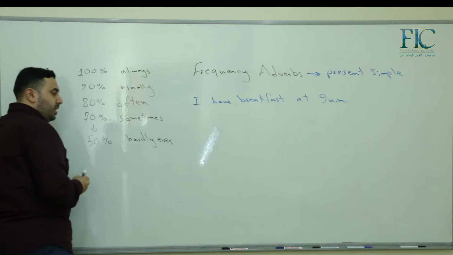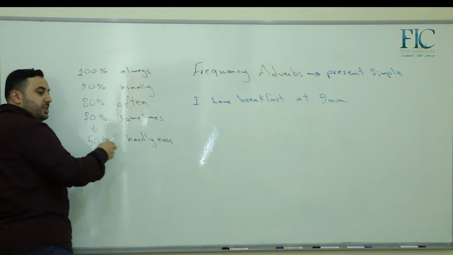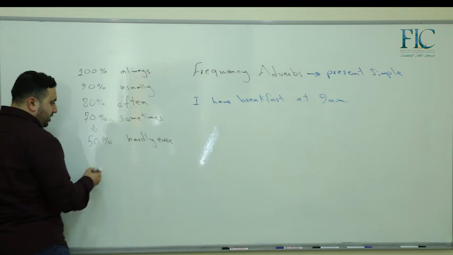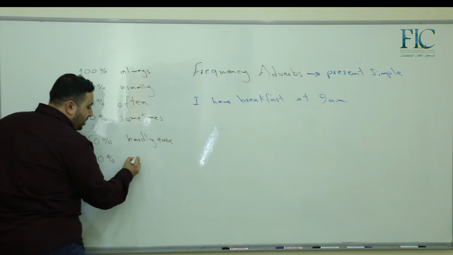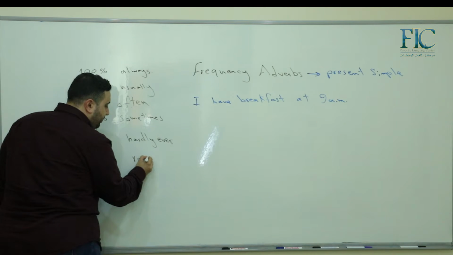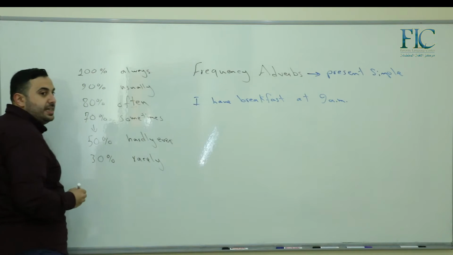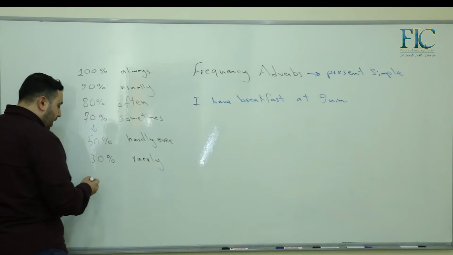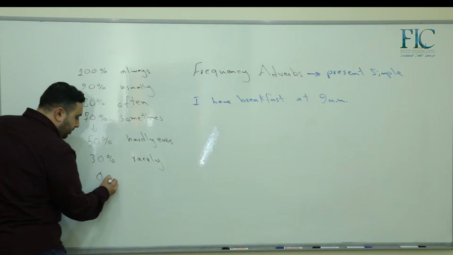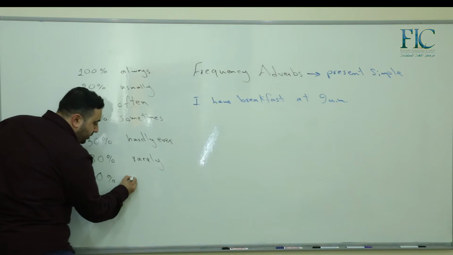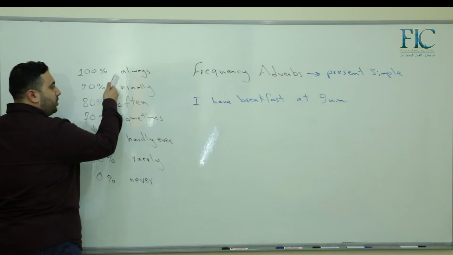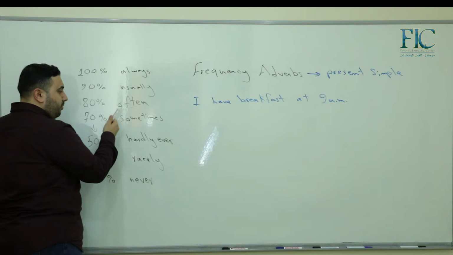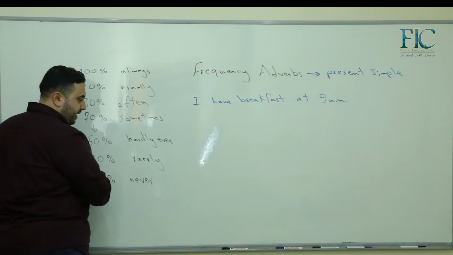Okay? Less than that, for example, 50%, I can use hardly ever. What does that mean, hardly ever in Arabic? It means بالكاد. أنا بالكاد أعمل هذا الشيء. Less than that, for example, 30%, we can use rarely. Rarely means نادرا. نادرا in Arabic. Last one, if it is 0%, okay, we use never. Never. So, always, usually, often, sometimes, hardly ever, rarely, and never.